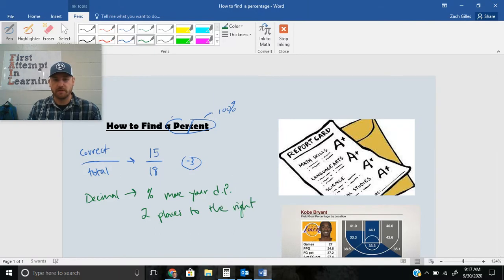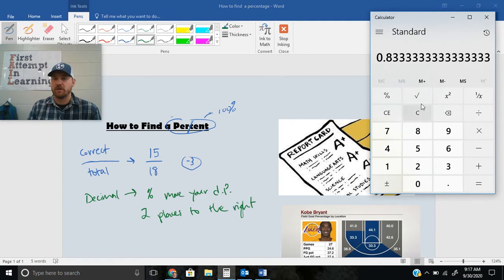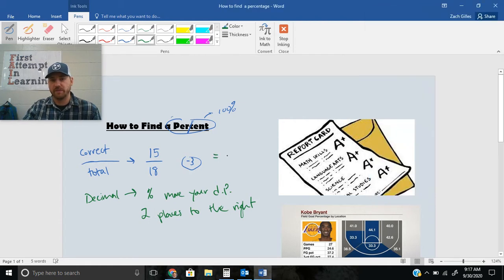So let me bring that calculator back up. It's 0.83 repeating. I just need to move this decimal point 2 places to the right. 1, 2, and I have my percent. So that would give me 83.3 repeating percent. Great, now we have a percent.